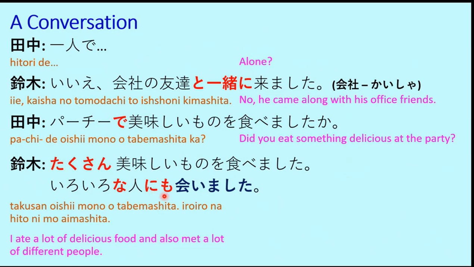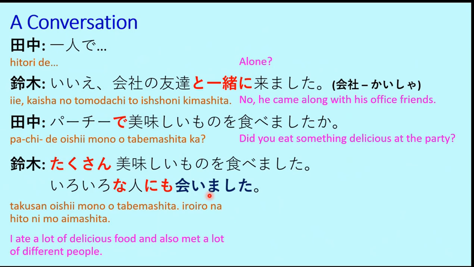The meaning of that comes here: also, I met a lot of different people. So here the fundamental meaning of the mo particle is applied. That means also, and ni is added to that. Ni is for aimashita. Iro iro na hito ni aimashita. But if we want to add also, then mo gets added here. So iro iro na hito ni mo aimashita. Aimasu is the verb which means to meet.